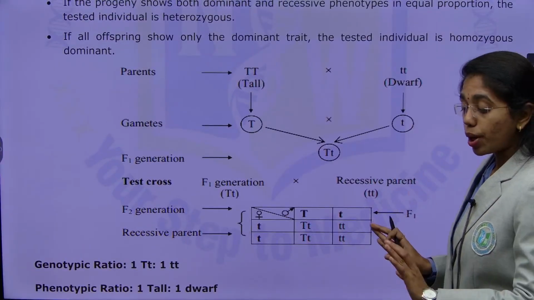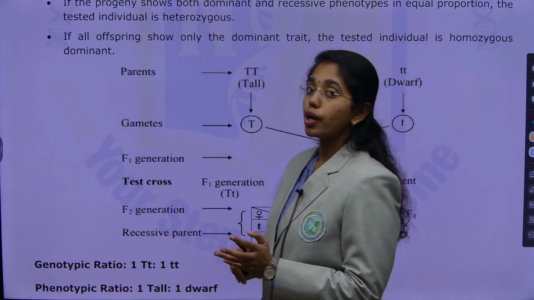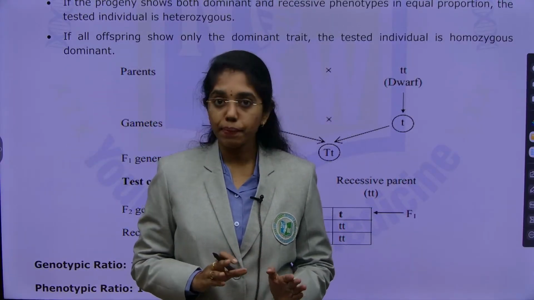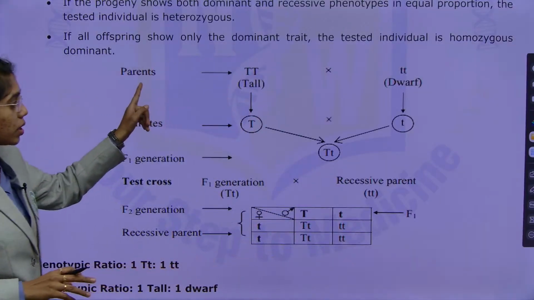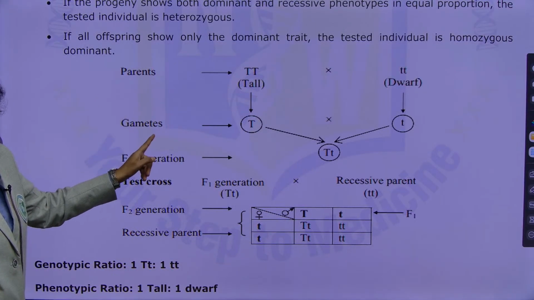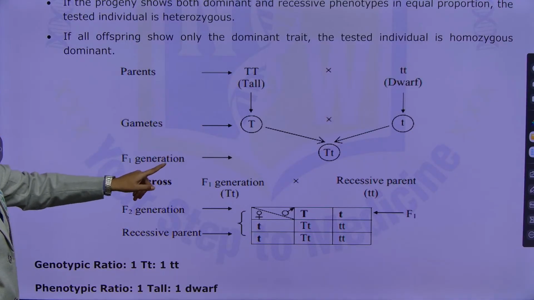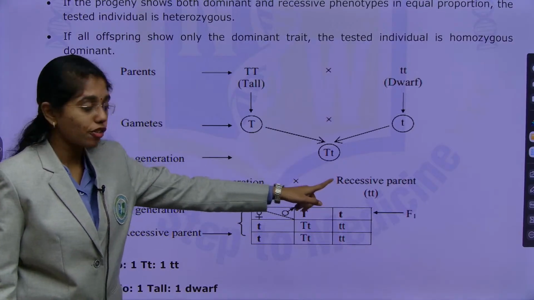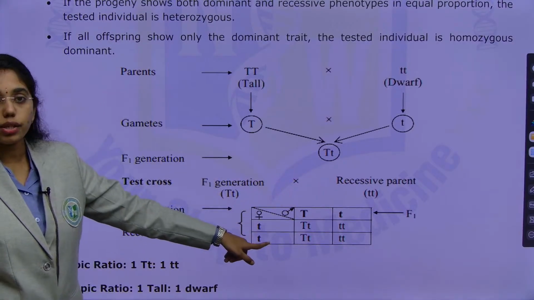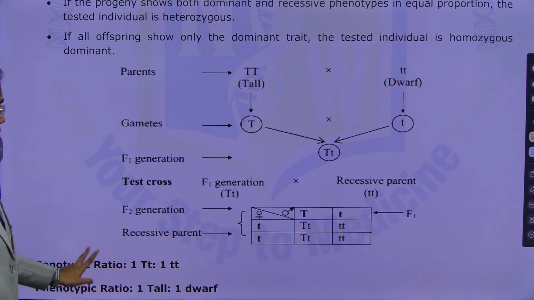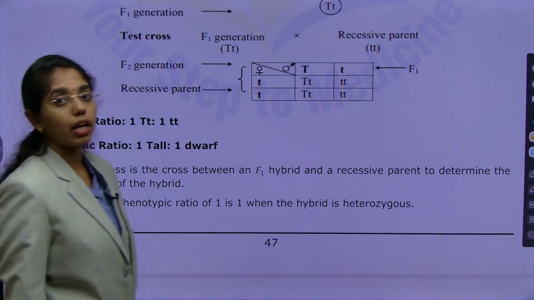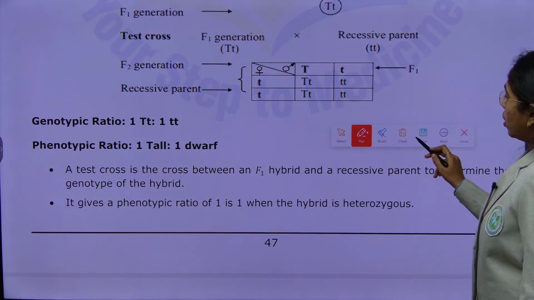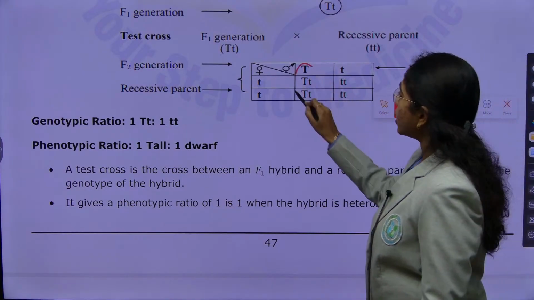It is the same case whenever you are presenting a monohybrid cross, dihybrid cross or test cross. Start from the parental generation. Again I am telling you, first you have to give the parental generation, then give the gametes that are passed from the parental generation, then F1 generation, after which test cross F1 generation and recessive parent, then neatly present it in a checkerboard. You will always get a 1:1 ratio. The genotypic ratio will be 1:1. If it is 1:1, then it is heterozygous.